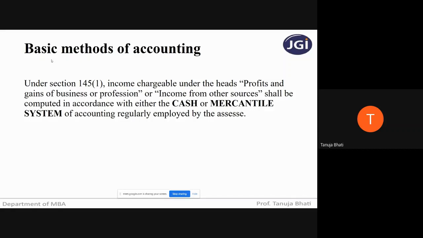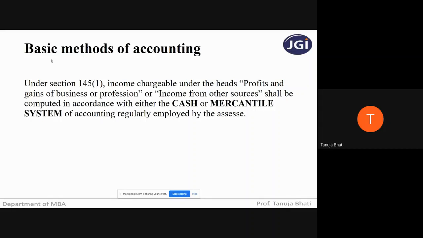Now, what is the meaning of cash system of accounting? This I think I've already covered in my first semester, but let me just revise. If any SSE is following cash basis of accounting, he will make the entry only when the actual cash is received in terms of receipts, and when actual cash payment he is making in terms of expenditures, then only he will record it in the books of accounts.